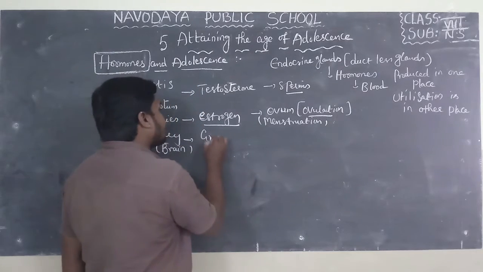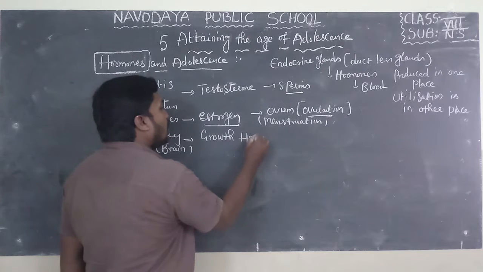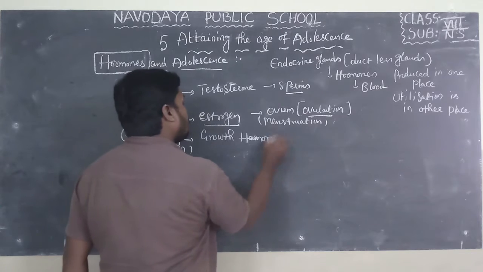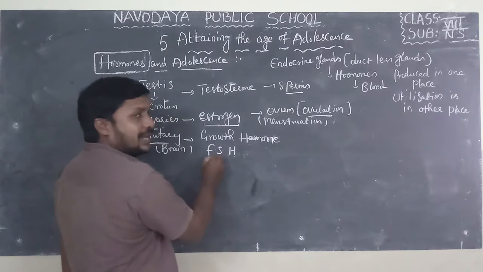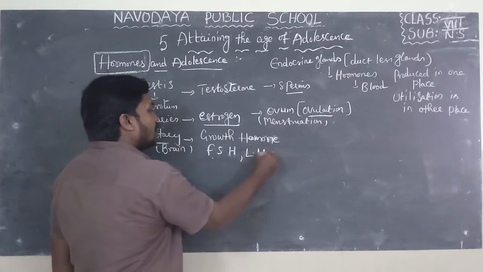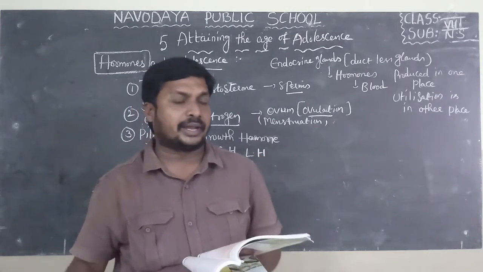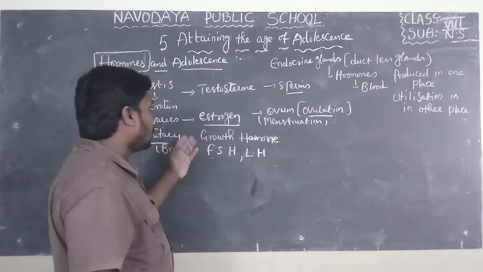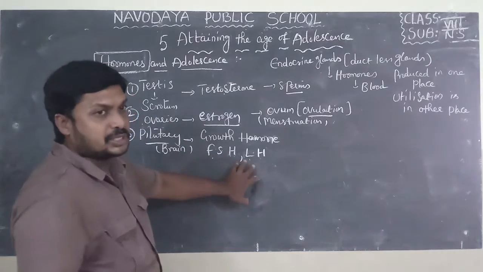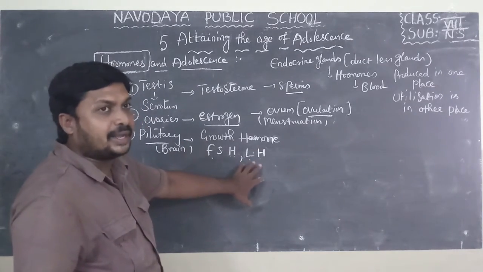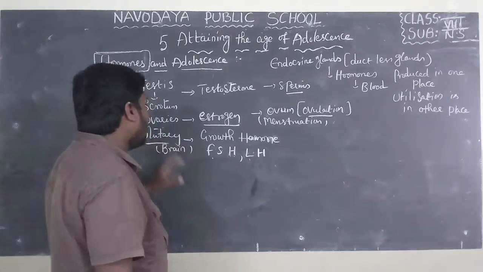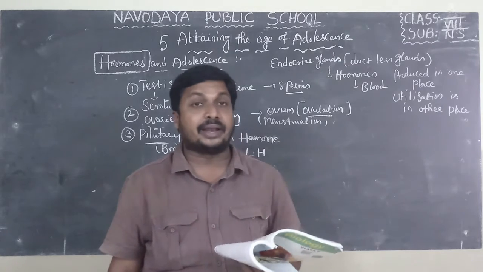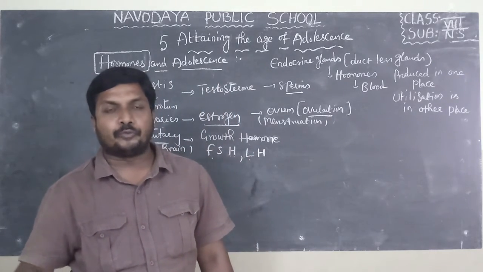This releases a major hormone called growth hormone, and FSH, follicle stimulating hormone, and LH, luteinizing hormone. What is the effect of these hormones? These three hormones, growth hormone, FSH and LH, released from the pituitary gland located near the brain, bring about general growth. Do you know this hormone is helpful for growth?